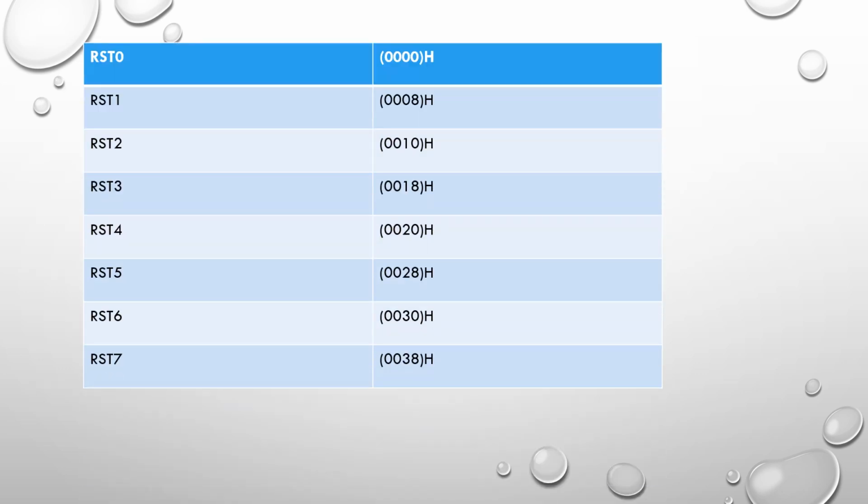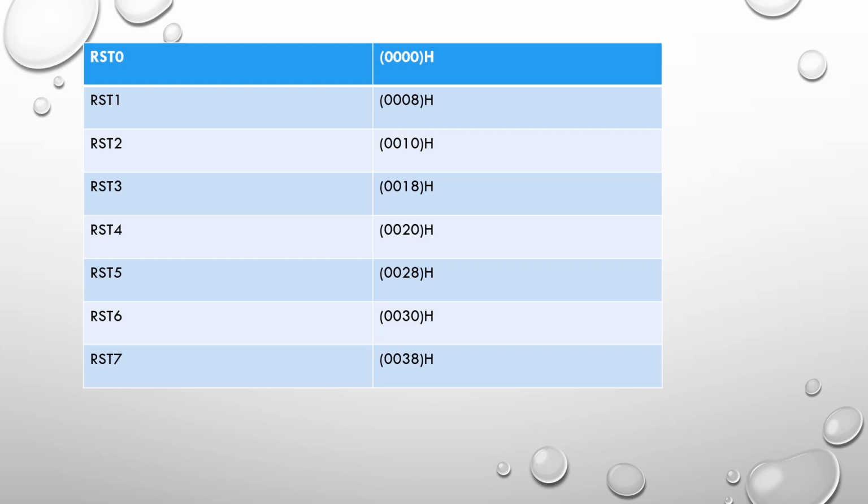Now let's learn about RST0. We multiply 0 by 8, in a similar way as we did for the vectored interrupts, and get 0000H. RST1, 1 into 8, gives 0008H. RST2, 2 into 8, gives 16; dividing by 16, 1 is the quotient and 0 is the remainder. RST3, 3 into 8, gives 24; dividing by 16, 1 is the quotient and 8 is the remainder. And so on till RST7.